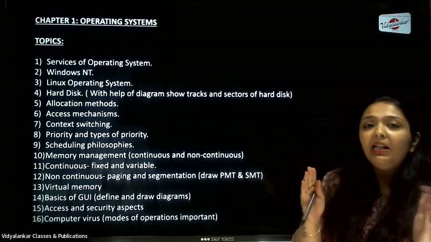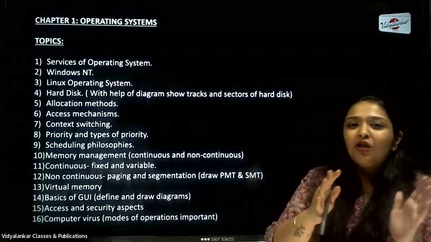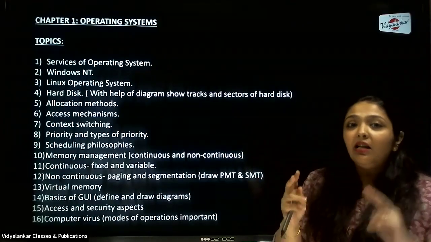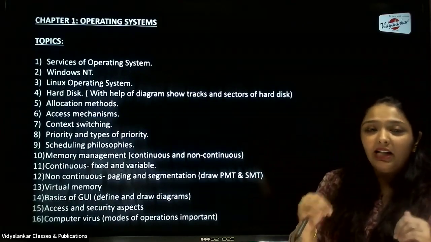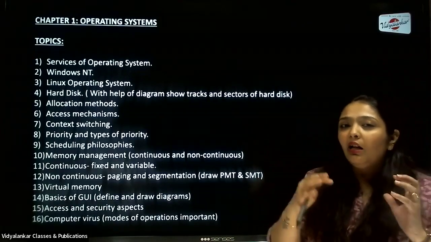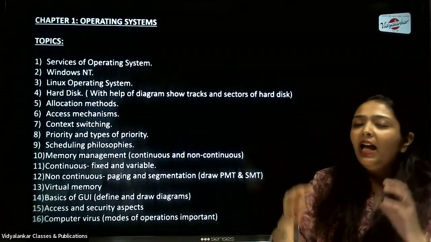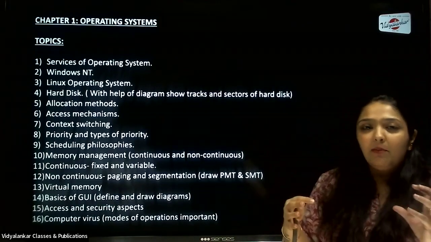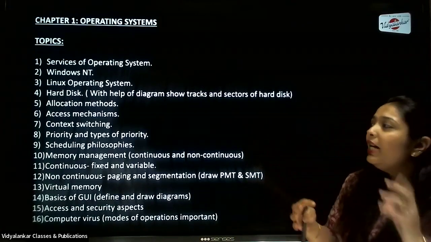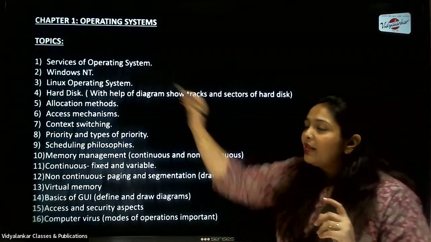As you know, memory management means allocation and deallocation. These 2 basic keywords I will search for in the answer while correcting, whether the child is writing about allocating a block of memory to a process, and whether the child is writing about deallocating the block of memory from the process. So all these keywords you have to remember for services.